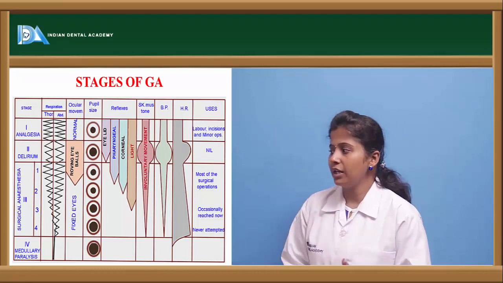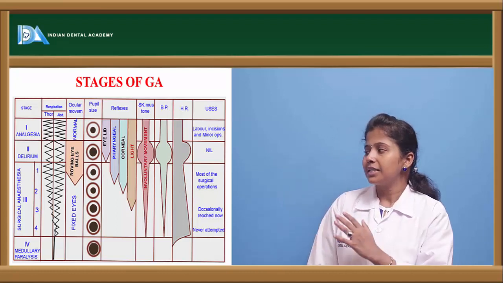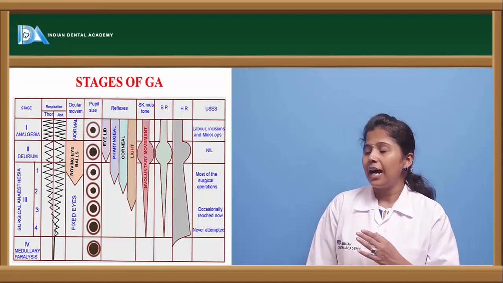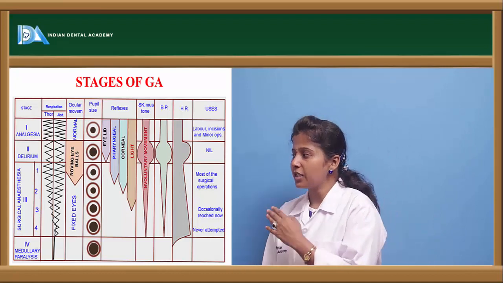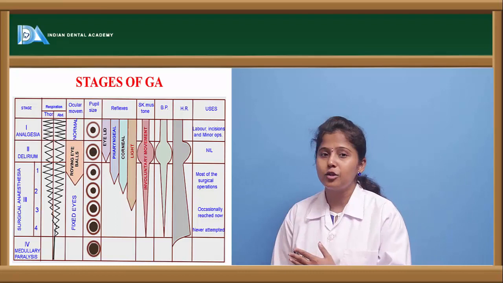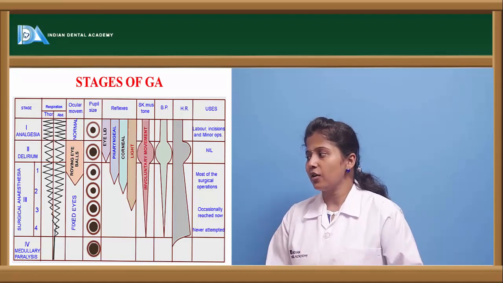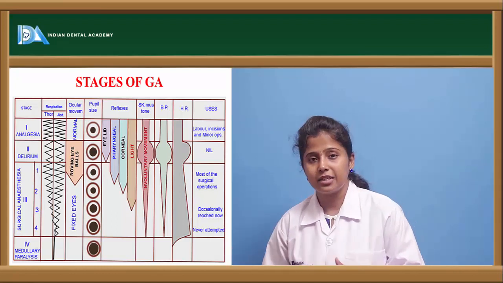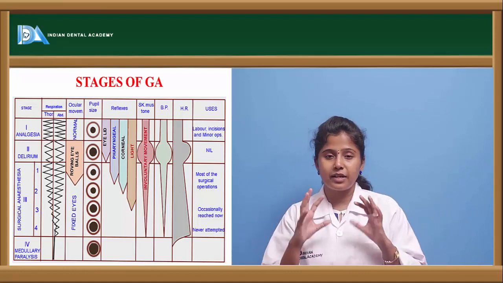Pharyngeal reflexes, corneal reflexes and light reflexes are normal, where here the skeletal muscle tone and blood pressure are decreased. And in this first stage of surgical anesthesia, the heart rate is also decreased when compared to the delirium stage, and this is used mostly in surgical operations. And in the second stage of the surgical anesthesia, the breathing of the person is decreased. So the breathing capacity of the person is decreased, and the person will have fixed eyeballs.